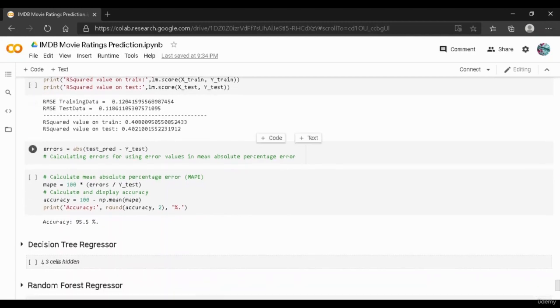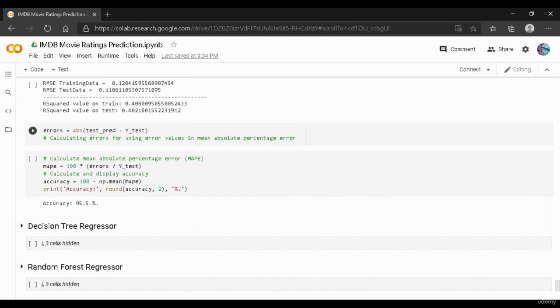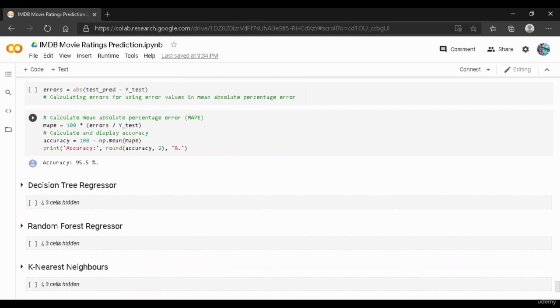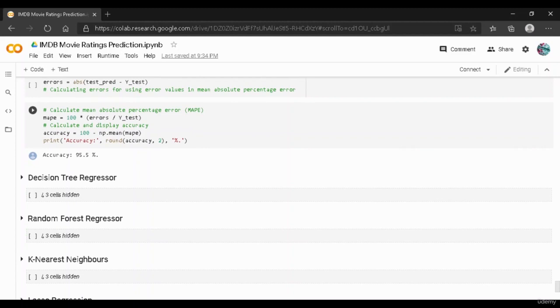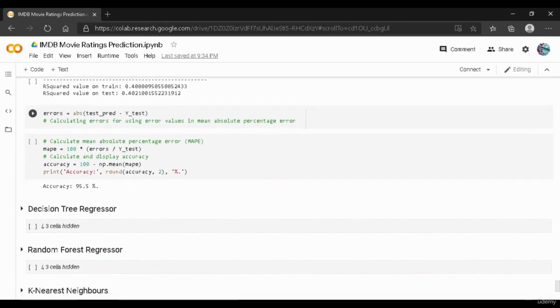But next thing that we have done over here is we have used the mean absolute percentage error to see the accuracy, and we have created errors, and we have subtracted the test predictions minus the y test, and then we have multiplied 100 on the errors divided by y test. So in the end we have the mean absolute percentage error over here, which is 95.5%. But as you can see, again we have to increase the r squared value as well.